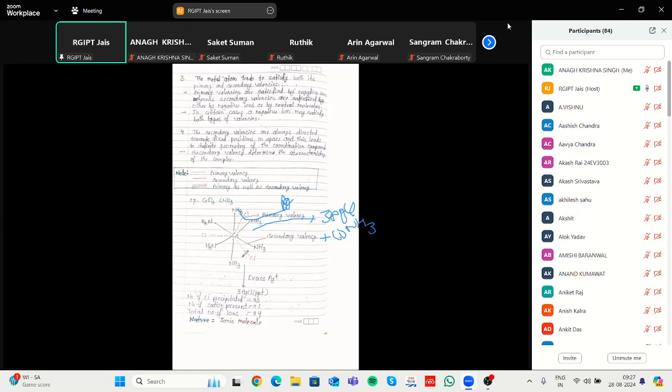This is the way. If you add nitrate, then cobalt ammoniated nitrate is formed, and 3 AgCl is formed. The ammonia stays here, and silver comes here.